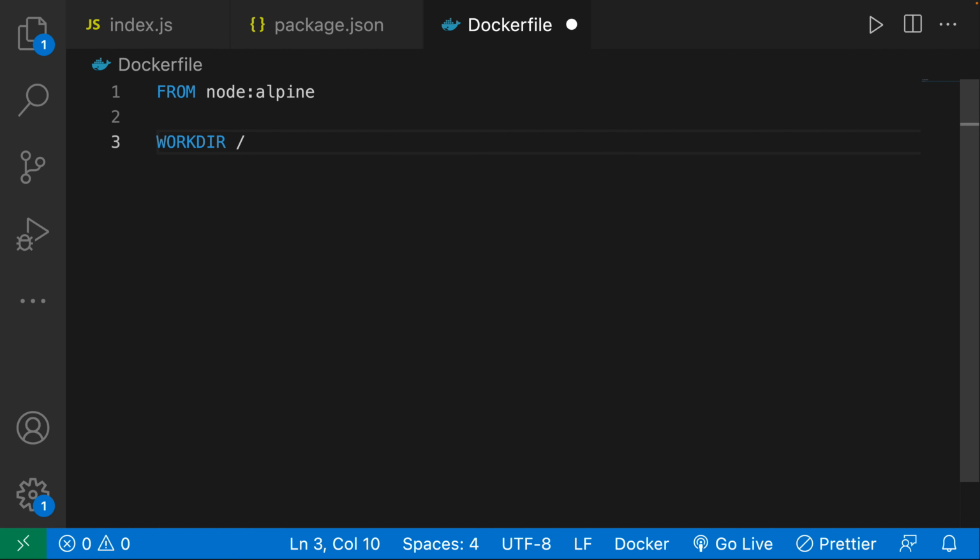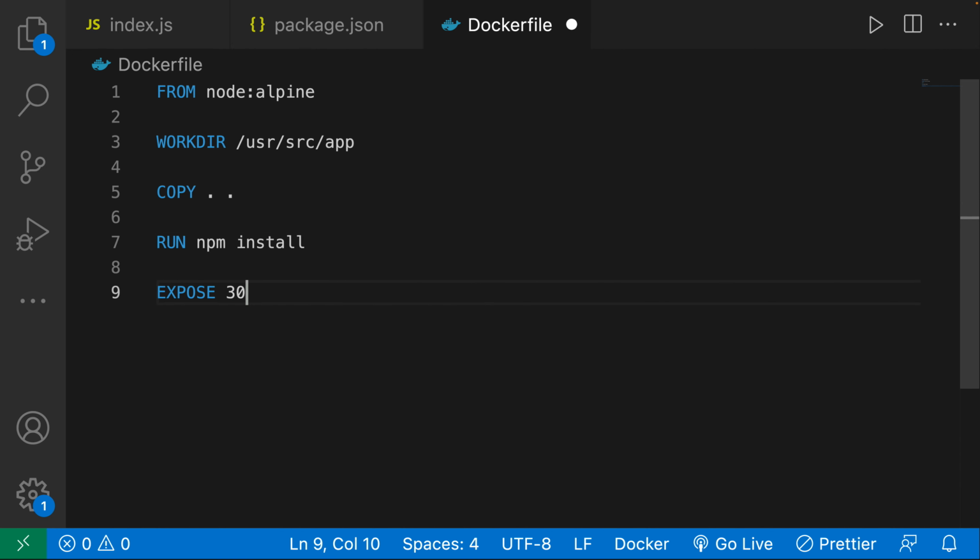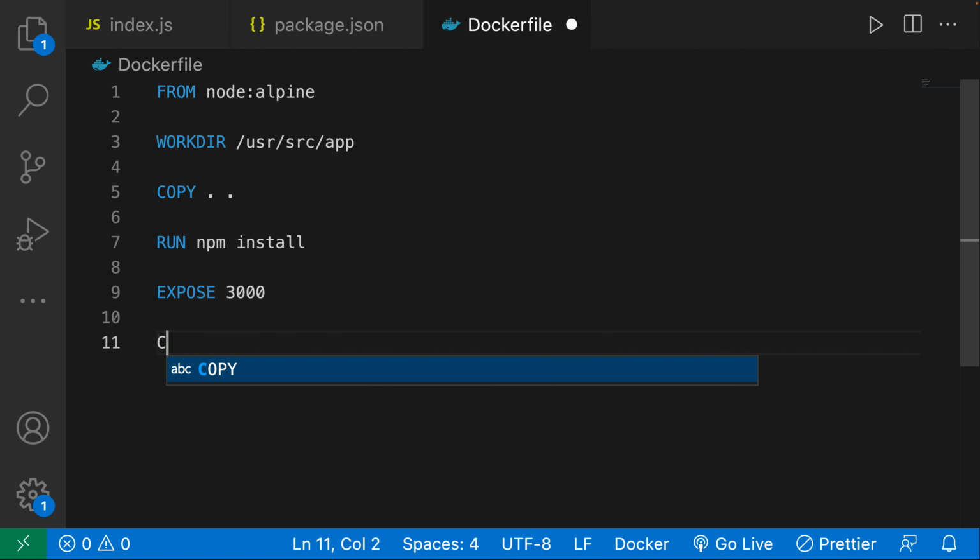And then I'm going to say /usr/source/app. And then I'm going to say COPY . . and then RUN npm install, and then EXPOSE 3000. And over here, then we're going to have CMD. We're going to have this array. And then over here, we're going to say npm run start.